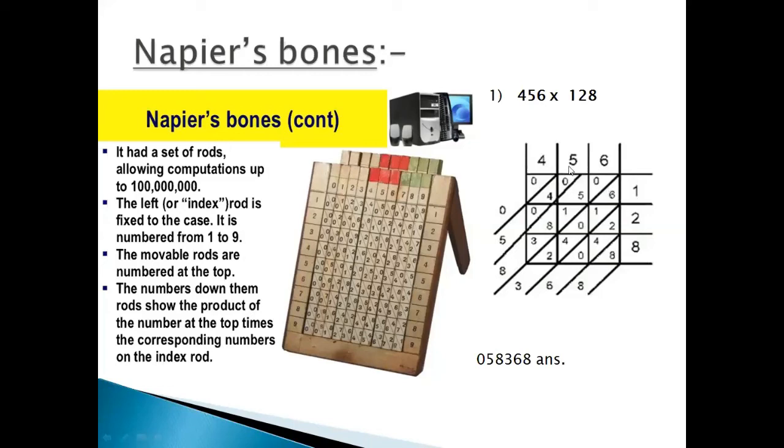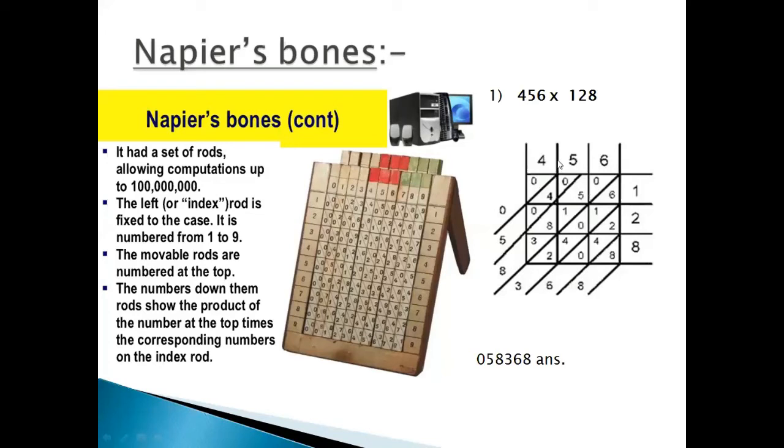Then 6 multiplied by 2 is 12. 2 is the unit and 1 is the ten. Then 6 multiplied by 8 is 48. 8 is the unit and 4 is the ten.